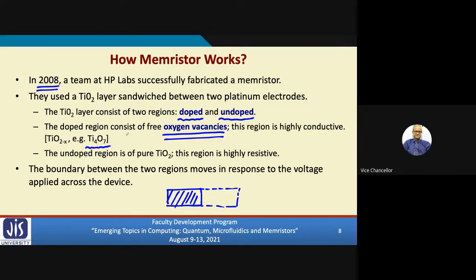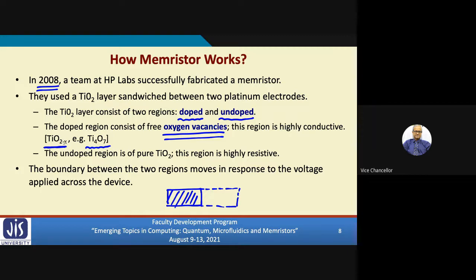As compared to TiO2, the number of oxygen atoms in this molecule is less than double. In TiO2, Ti is 1, O is 2. But here Ti is 4, O is 7. So you can write something like TiO2 minus x, a little less than 2. This is how we refer to oxygen vacancy. The amount of oxygen ions in this oxide is less as compared to pure titanium dioxide.